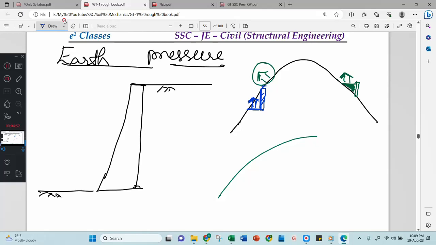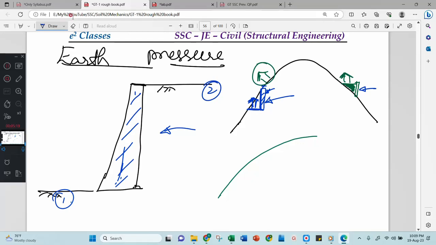This also retains the soil, and this also retains the soil. Wherever you want to maintain two different levels, you build one structure that retains the soil and prevents its collapse. Then this wall is called a retaining wall. Understood? Now you got the meaning of retaining wall.